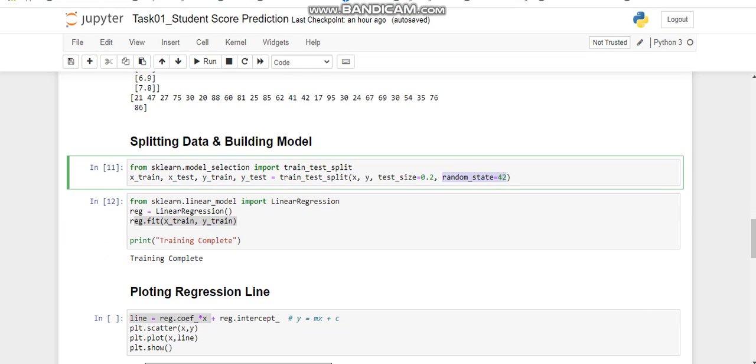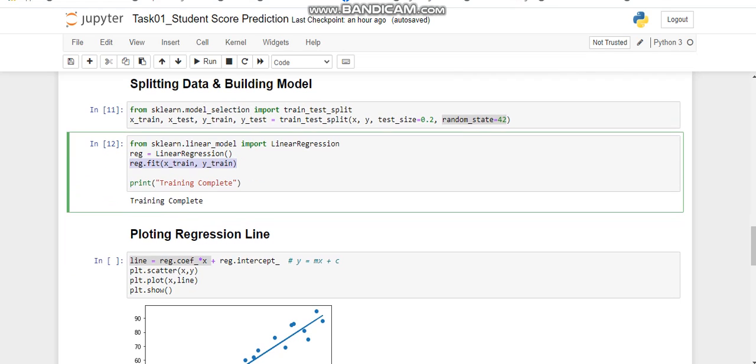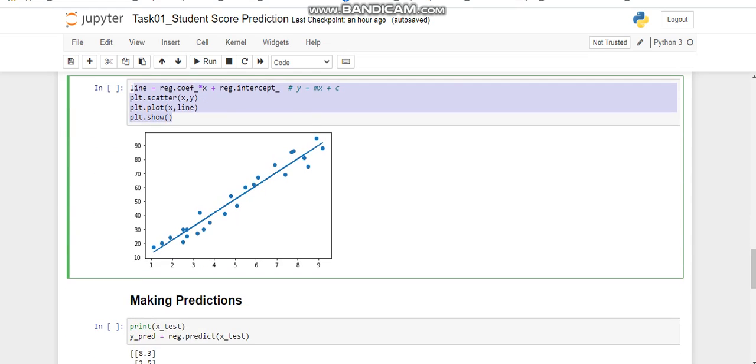Now after splitting data, we will build our model. For that we will be using the linear regression algorithm as our data has numeric values only. So from scikit-learn's linear_model we will import LinearRegression, and this function reg.fit will fit our data into the model and train it based on the linear regression algorithm. Now our model is trained. Let's see the regression line which our model has generated by using these functions. And from this graph we can see that our model has fitted our dataset very well.